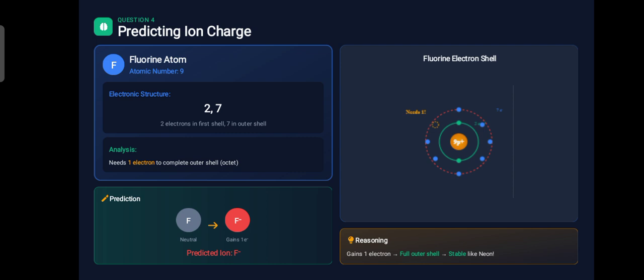For chlorine, it will make a chloride ion to get its stability by gaining 1 electron to become a full octet. And oxygen's atomic number is 8. It is very unstable because it has 2 and 6 electrons in its shells and needs 2 more electrons to get stable.